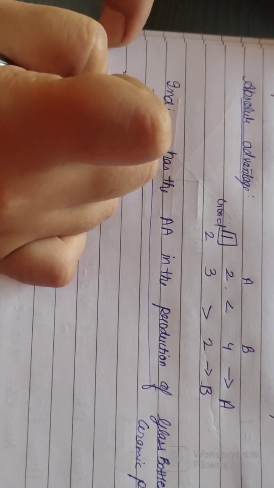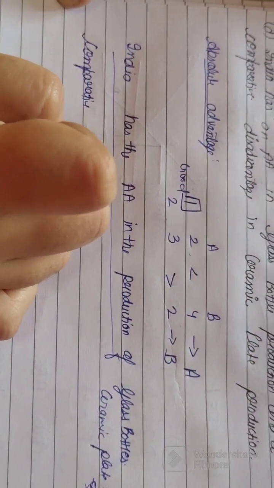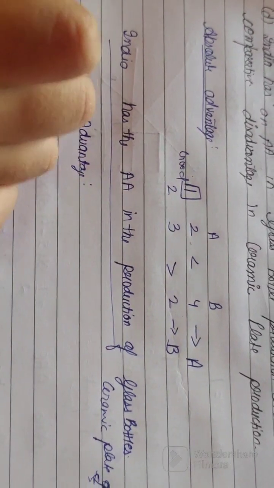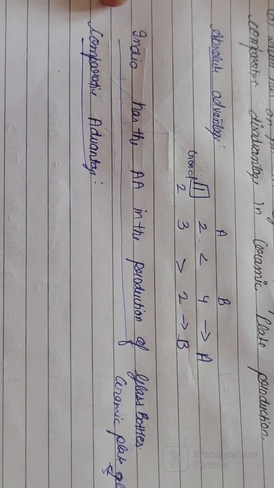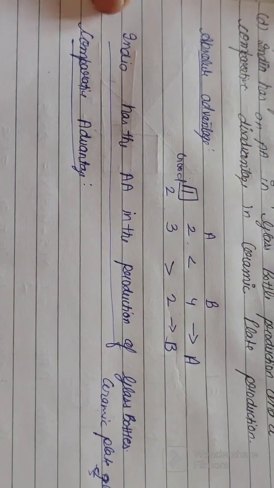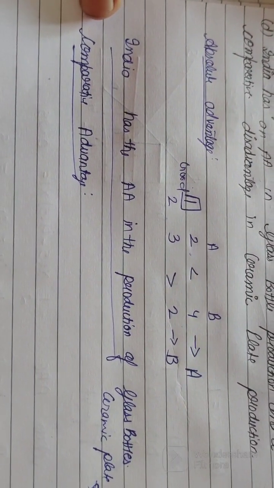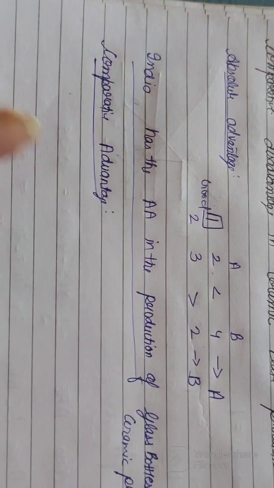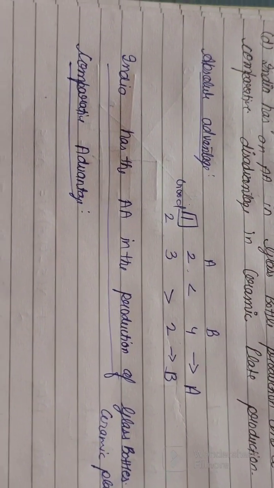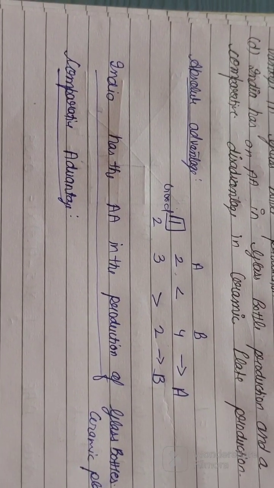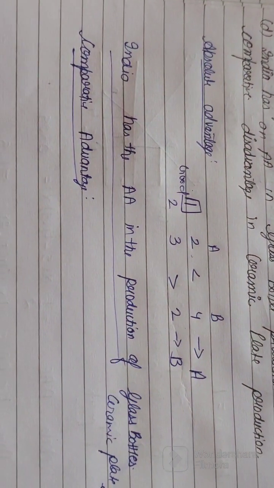What does comparative advantage say? Comparative advantage is based on opportunity cost. It says that if a country has a lower opportunity cost for a given good, then it has the comparative advantage in the production of that good. Now, what is opportunity cost? Opportunity cost is the cost of the next best alternative, or what we have to give up to produce a given good.